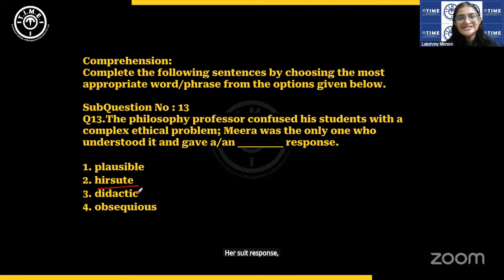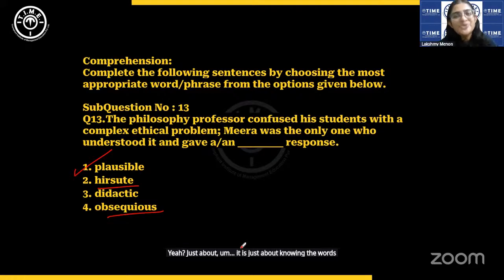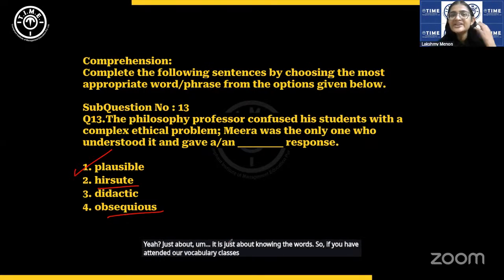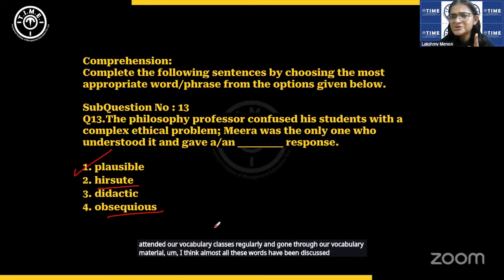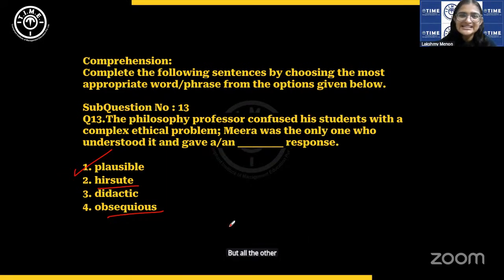Hirsute response. Hirsute is hairy, a very absurd choice here. Didactic response. Didactic is something meant to educate, educational, doesn't make sense. Obsequious response. Obsequious is excessively respectful, servile, slavish, that also does not make sense. So plausible response. It is just about knowing the words. So if you have attended our vocabulary classes regularly and gone through our vocabulary material, I think almost all these words have been discussed. Hirsute, maybe not, but all the other words have been discussed in our classes.